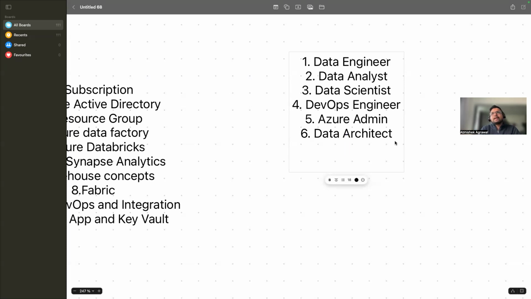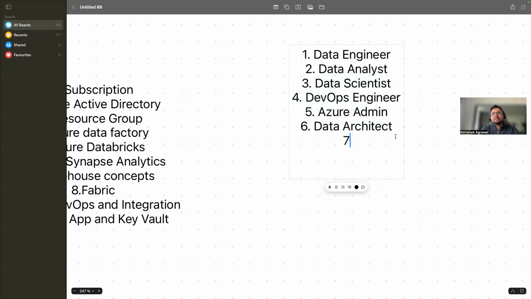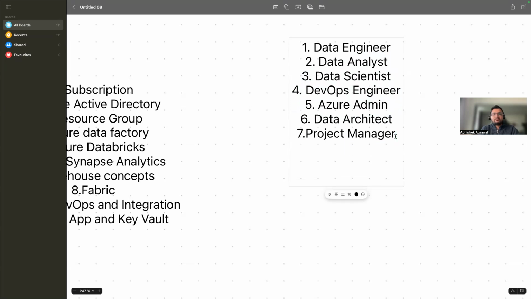After this, these are all the technical roles. Then you have, for example, a project manager, and then you have scrum.